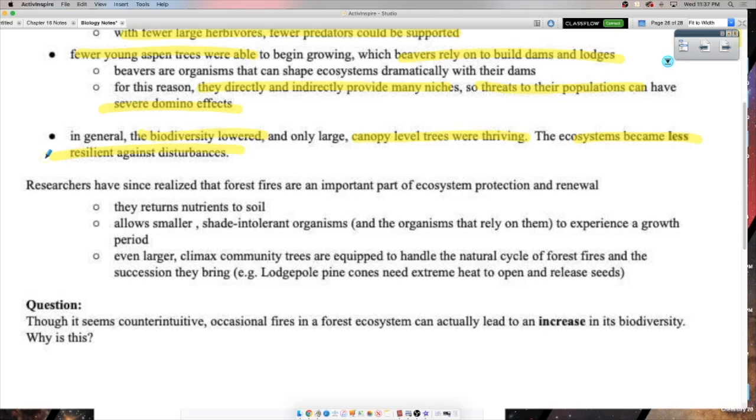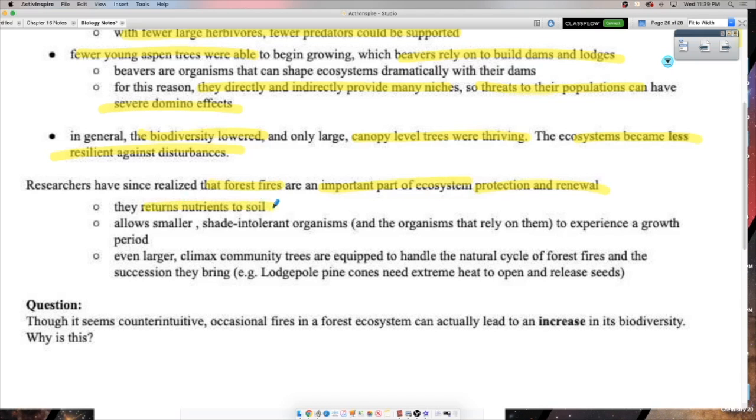So we have come to realize now for a while that forest fires are an important part of ecosystem protection and renewal, okay? In fact, it's actually been known for a long time in a lot of traditional knowledge. So a lot of indigenous people for centuries on this land have been doing controlled burns to sort of engineer the ecosystems to not only promote the health of the ecosystem, but to also get what they needed out of it, right? Now, that traditional knowledge was not necessarily heeded or listened to with European governments. And so that lesson, unfortunately, had to be relearned because people wouldn't listen, right? But it is a traditional law that's still in use that is now starting to be re-implemented, this idea of controlled burning, okay?